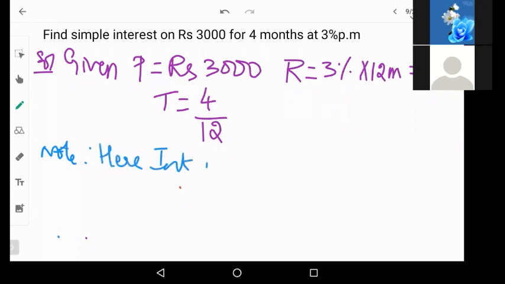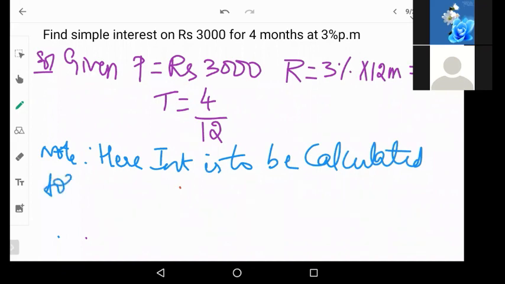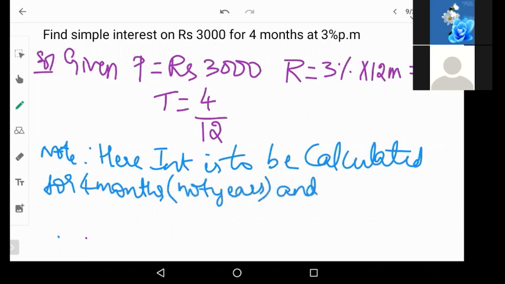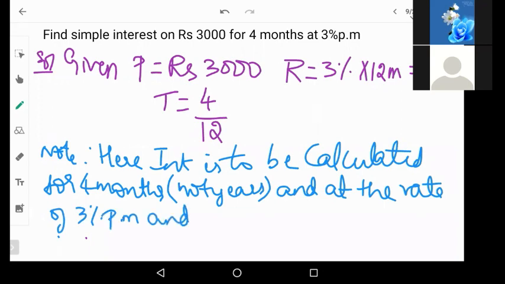Interest is to be calculated for 4 months, not years, and at the rate of 3% per month and not per annum. Okay, so therefore we have done the conversion.